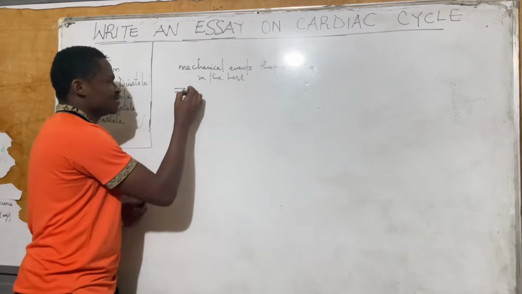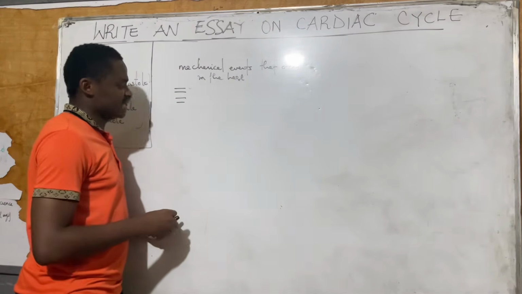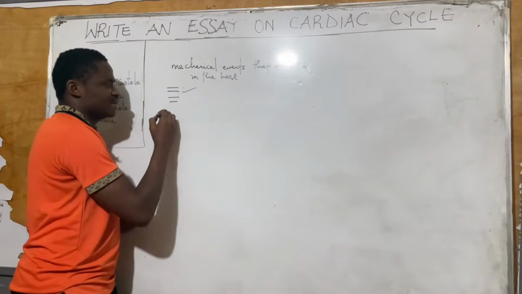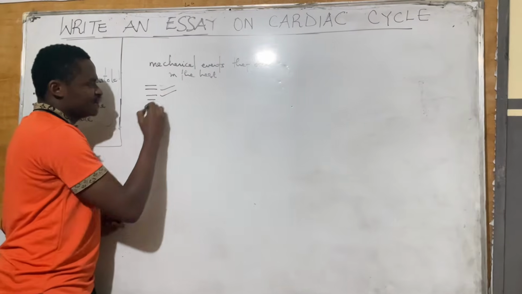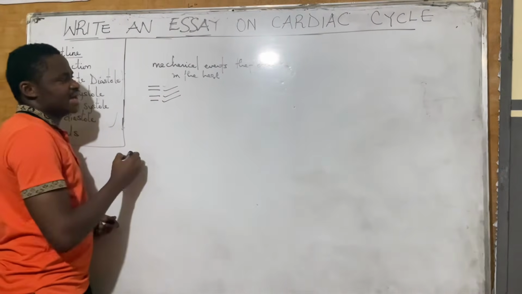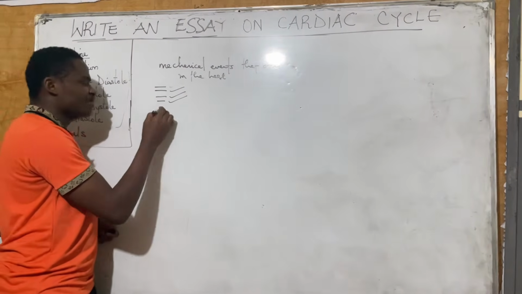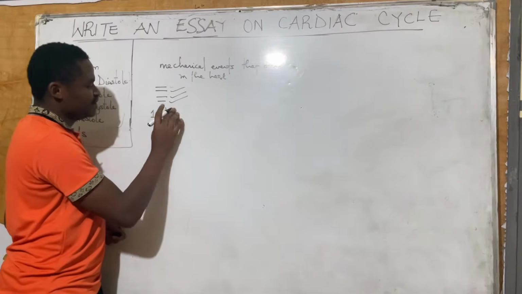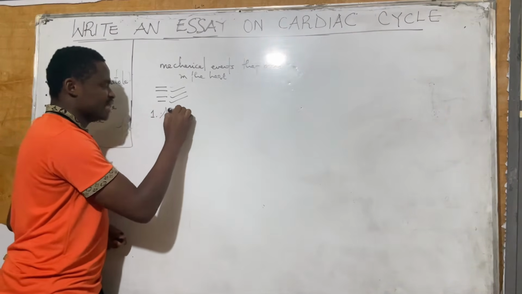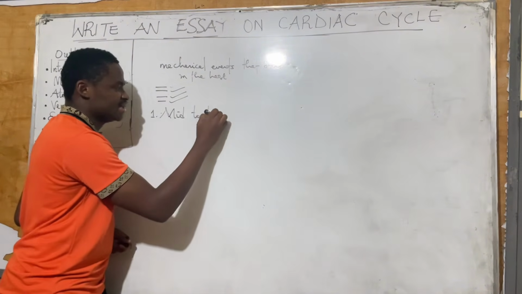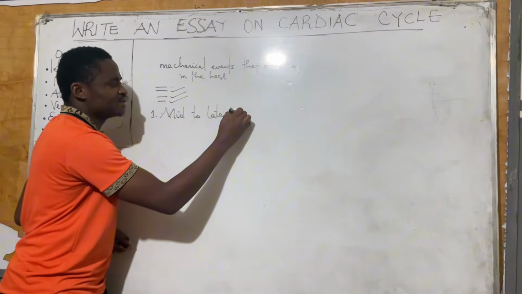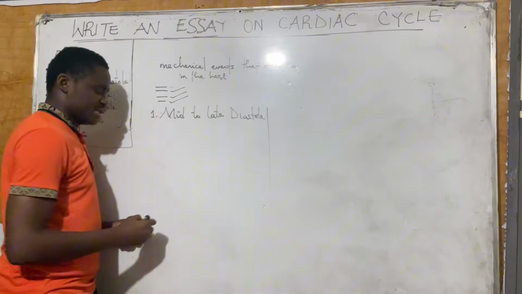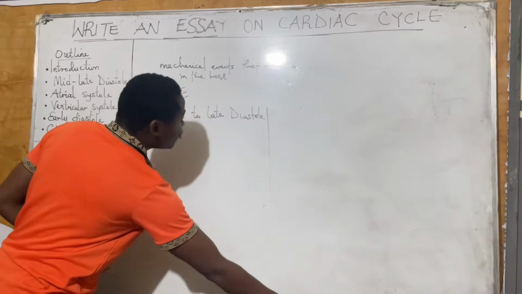So you list them out. Mid to late diastole. You list the next one, atrial systole. You list ventricular systole, and then early diastole. Now begin with number 1, which is mid to late diastole. What are the important points to add here? For mid to late diastole, what are the most important points to state?